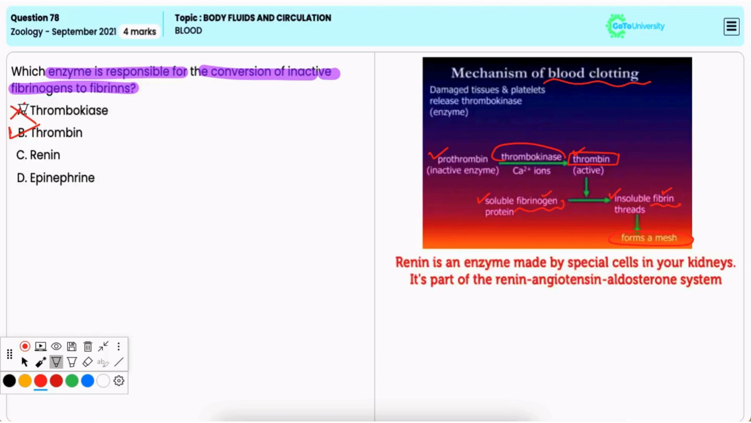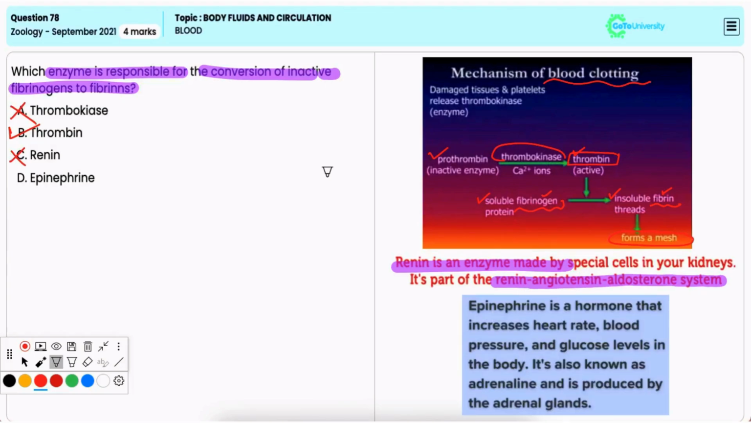Option C, renin. It is incorrect. It is an enzyme involved in regulating blood pressure by converting angiotensinogen into angiotensin. That is a part of the renin angiotensin aldosterone system, that is RAS. And it has no role in the conversion of fibrinogen into fibrin.